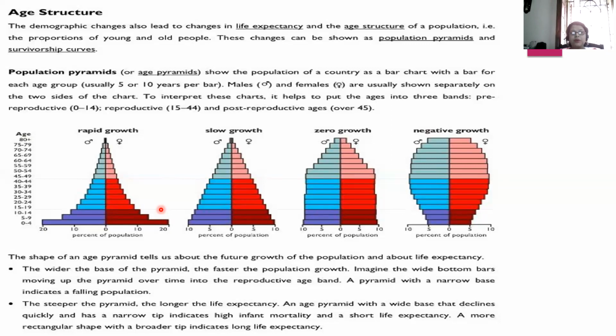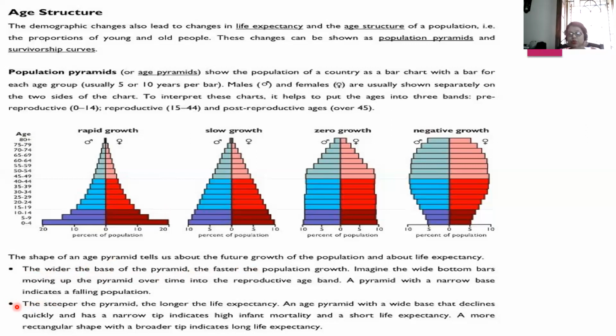The steeper the pyramid, the longer the life expectancy. The wider the base of the pyramid, the faster the population growth. This is one line that has to be memorized and understood. This line is also of equal importance: the steeper the pyramid, the longer the life expectancy.